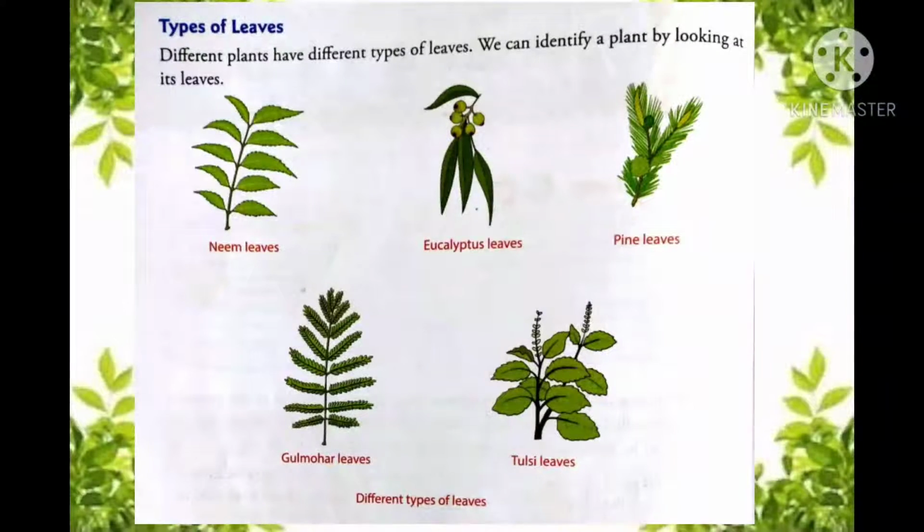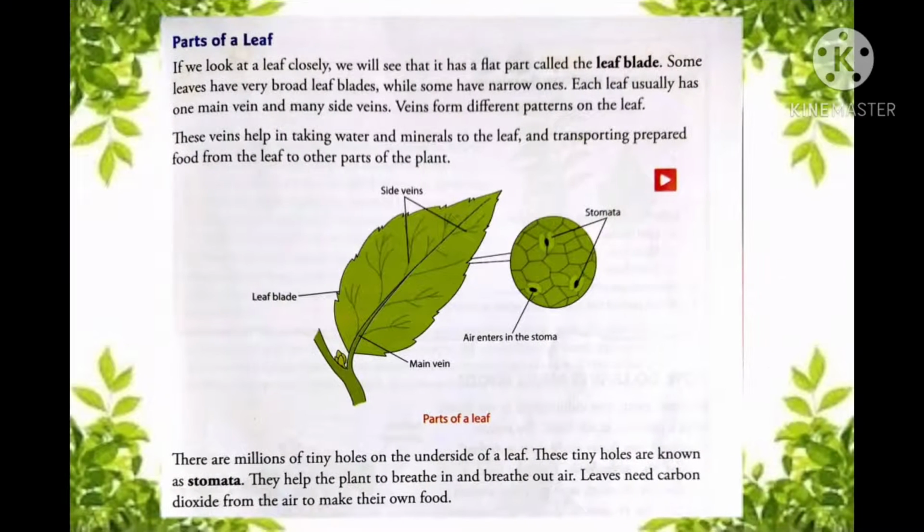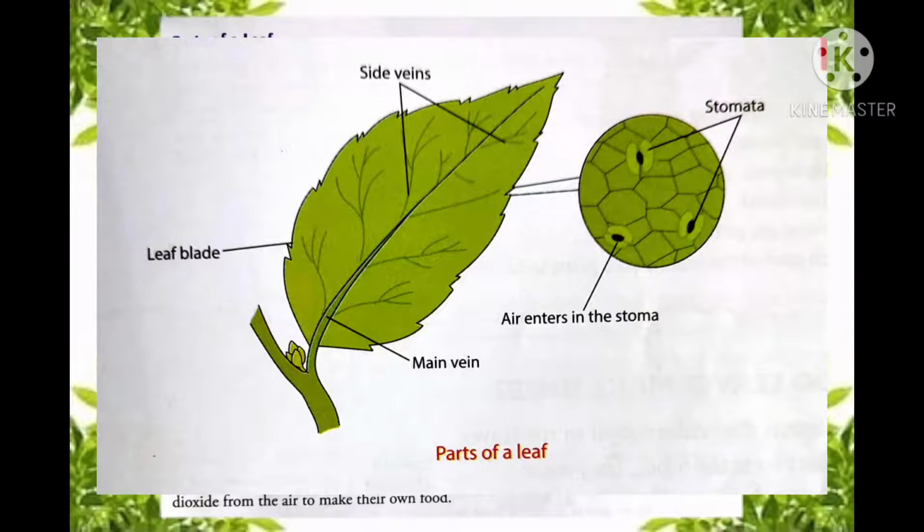So by looking at the leaves of a plant or of a tree, you can easily tell which plant or which tree it is. Now let's read on the next page, which contains parts of a leaf. So here there are different parts of a leaf which are defined in detail. Let's have a look. If we look at the leaf closely, we will see that it has a flat part